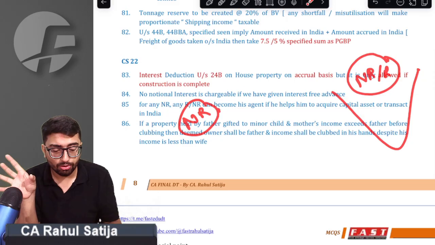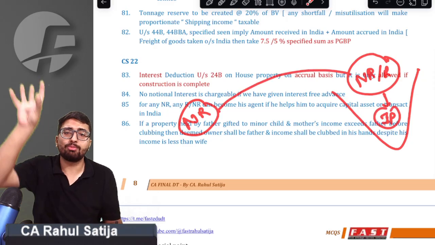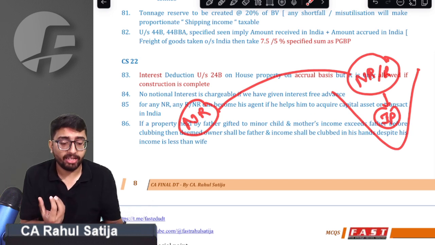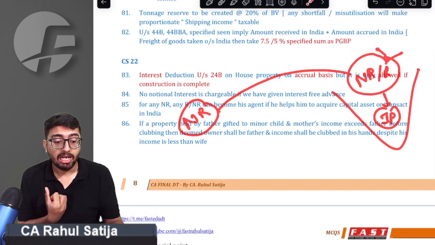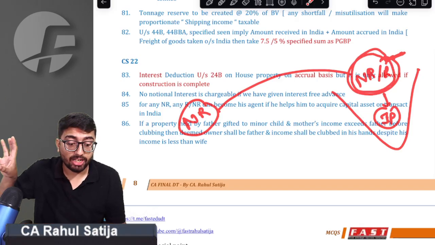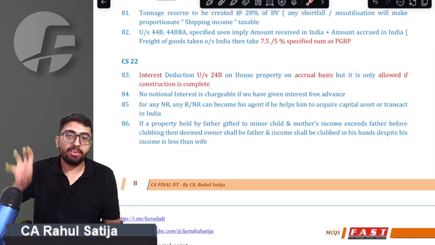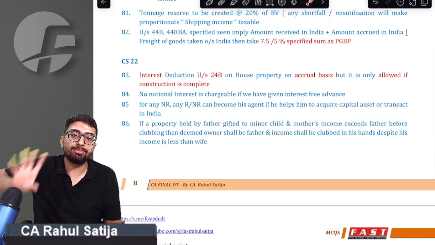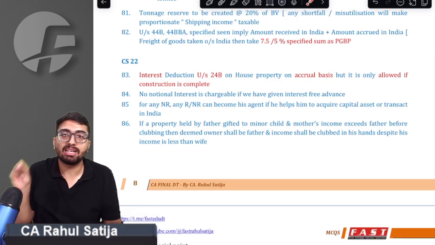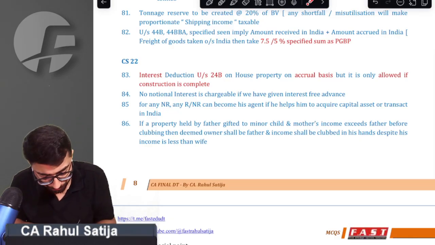But if a non-resident wants to buy or sell any kind of immovable property in India, and takes help of any resident or non-resident person, then the person who helps such a non-resident shall always become an agent. Whatever income they accrue, sir, that shall be taxable in India.